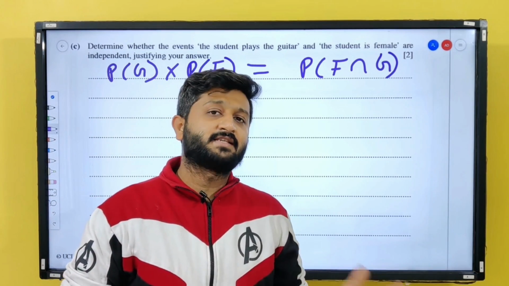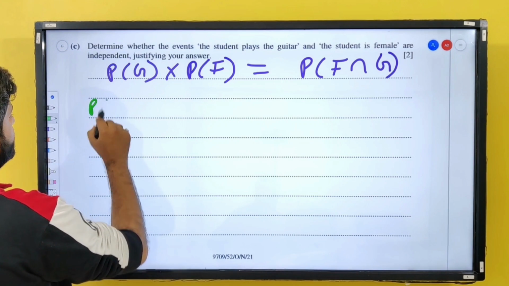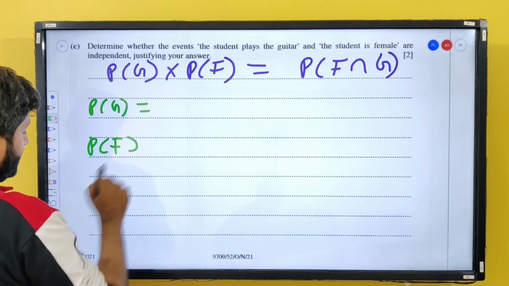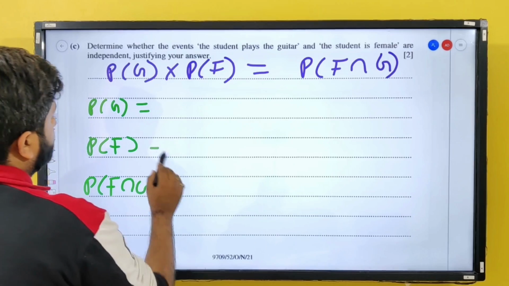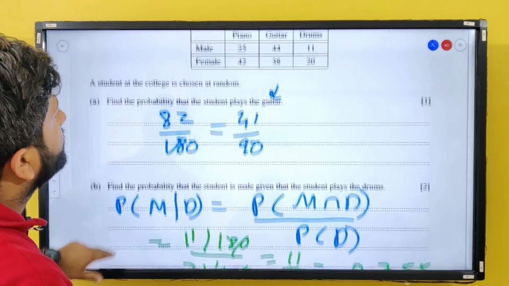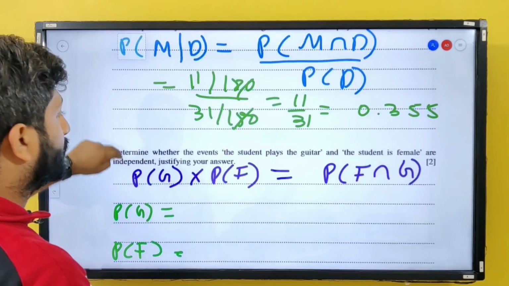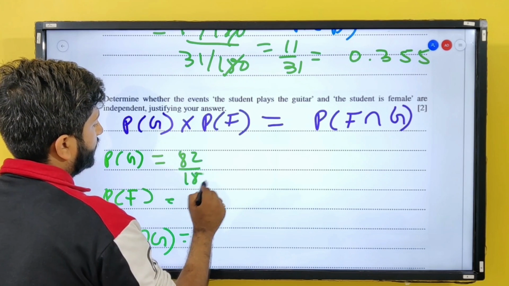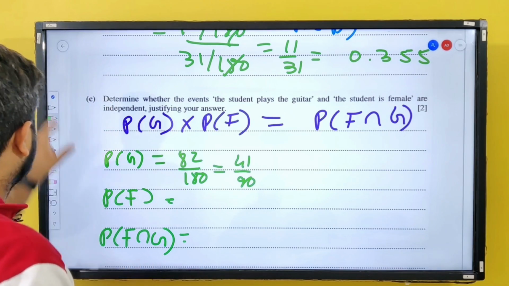If not, they are classified as not independent. So let us find the probability of students playing guitar, then female, and then female playing guitar. The probability of students playing guitar is 44 plus 38, which is 82 upon 180, or as we already found, 41 upon 90.